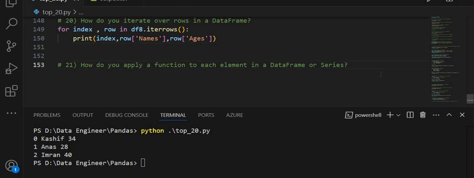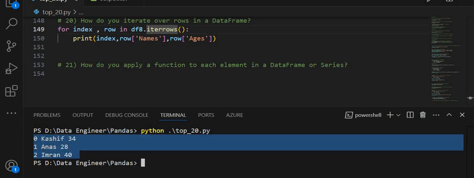And the last question, how do you apply a function to each element in a data frame or series? Before solving this question, let me explain something. The iterrows method returns an iterator generating index and row data for each row in the data frame, as you see in the output. So let's solve the next question.